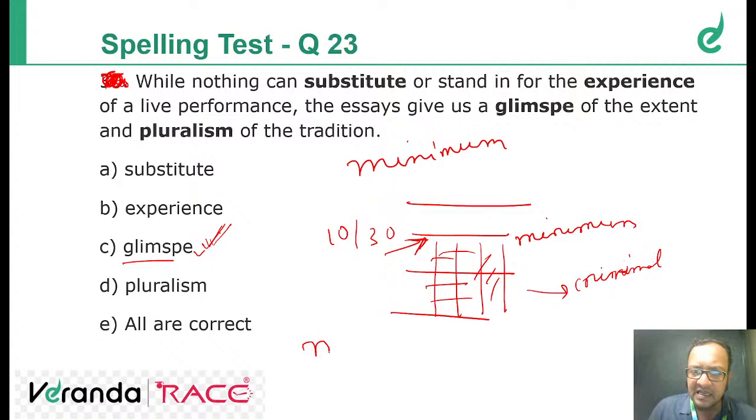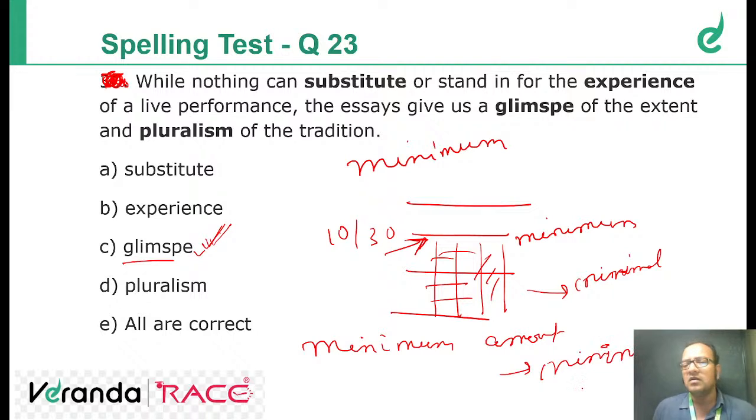So minimal amount will be minimal. Okay, so the level is minimum, and the minimum level is basically minimum amount. Minimum amount is minimal actually. So you understand this. Minimal is the overall sum of the highest level of minimum. You understand this?